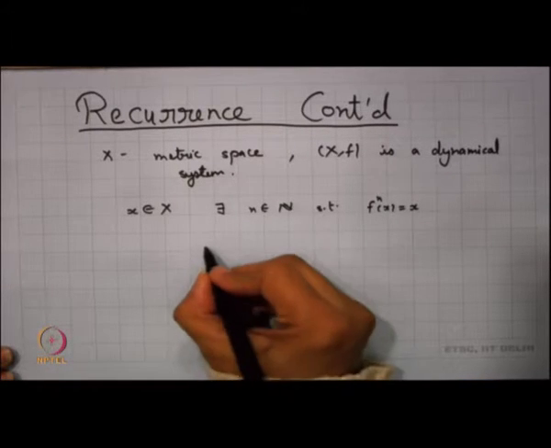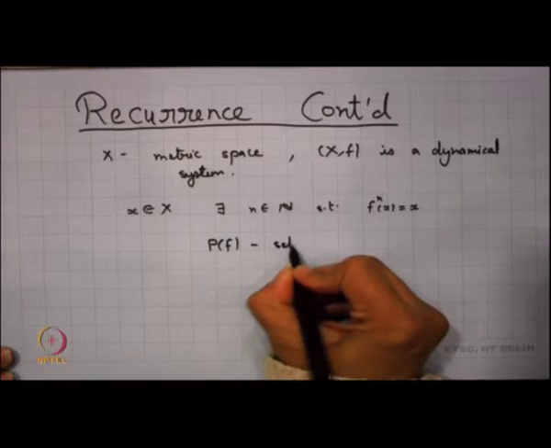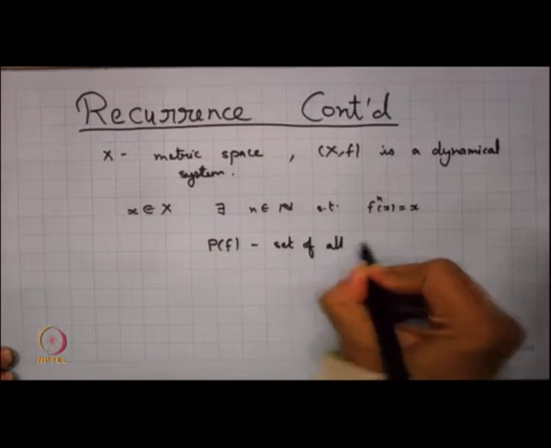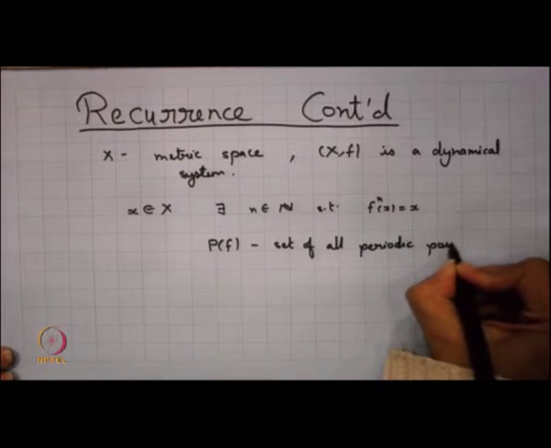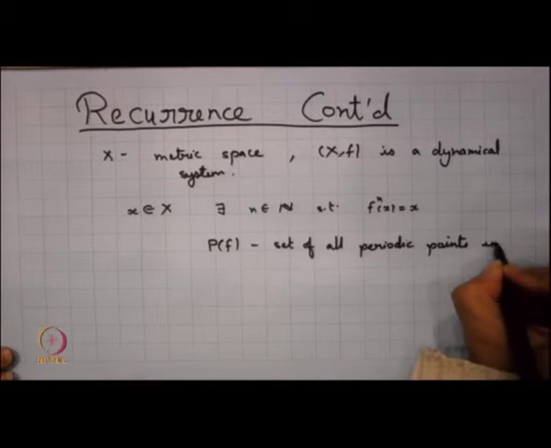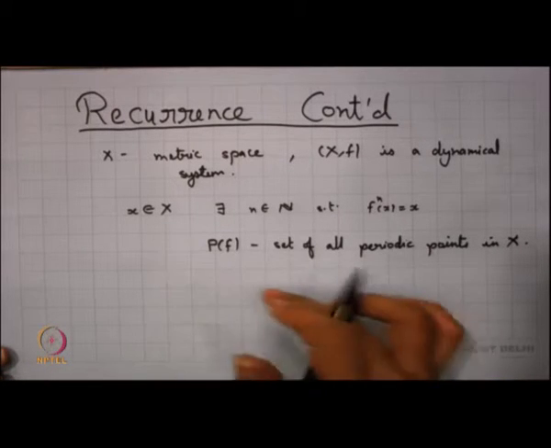We denote by P(f) the set of all periodic points in X, where f denotes that we are considering the periodic points of f.